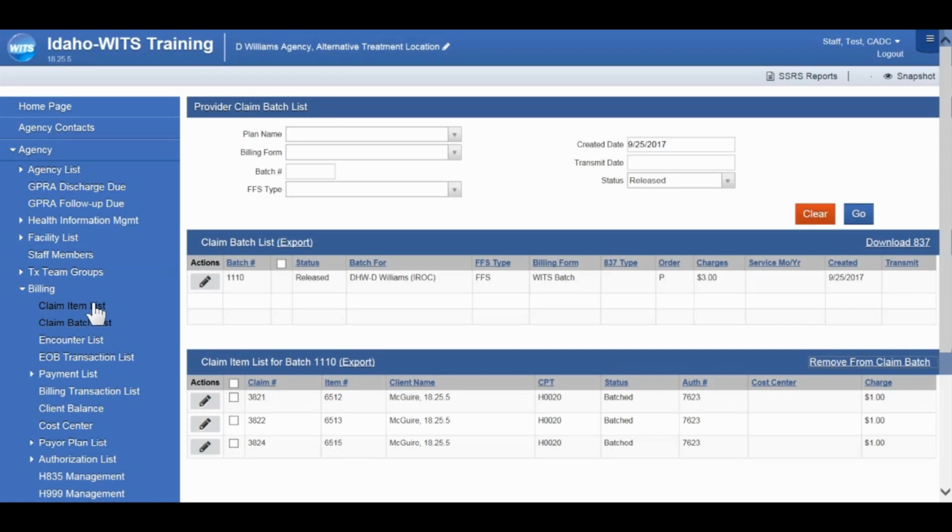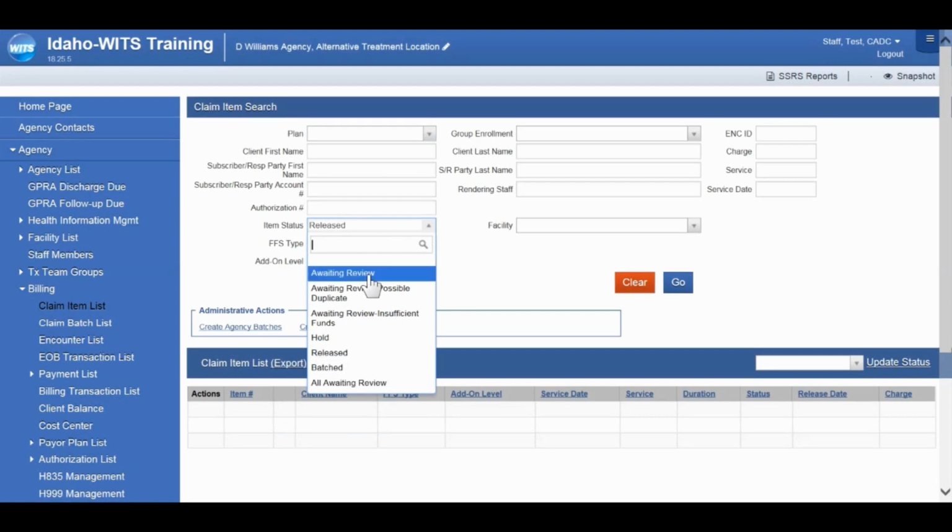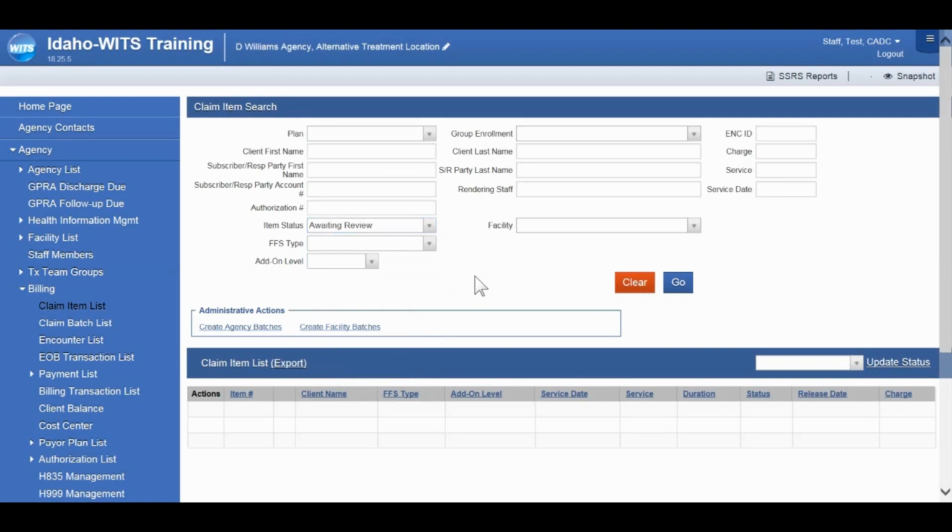So we'll move over to the claim item list now. And it does pre-populate with released. So we'll change that drop down to awaiting review. And then to sort of target for our time frame, so we don't pull up too many awaiting review items, we'll put a date in here. And then click Go.